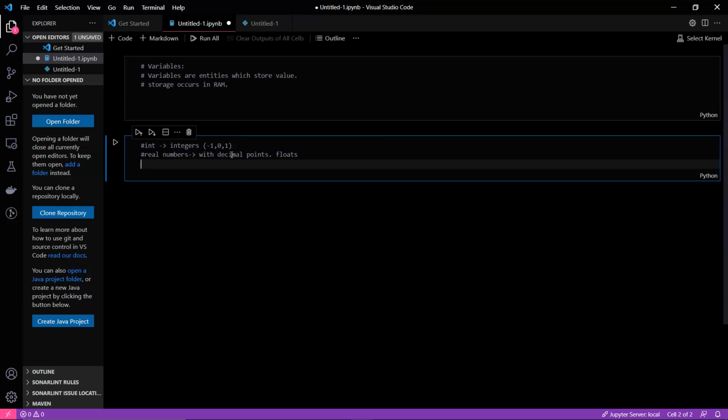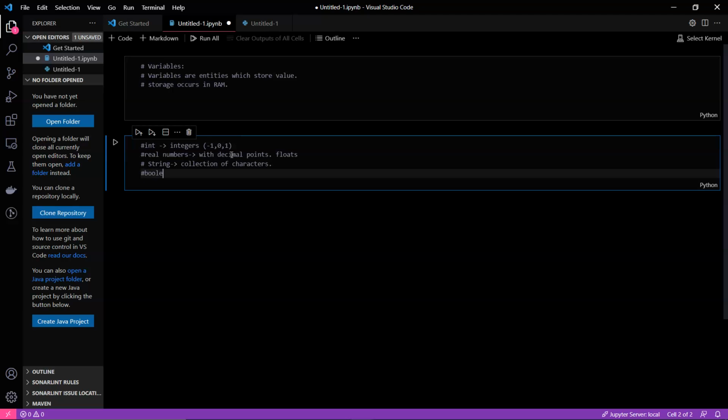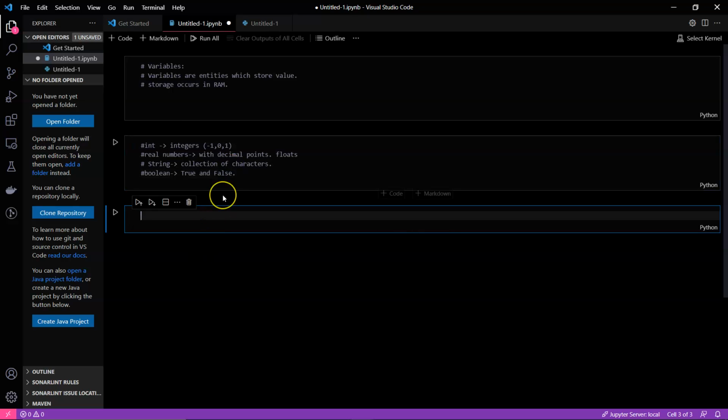The next data type which we are going to learn is string. String is nothing but a collection of characters, and the last one is boolean. Booleans are nothing but true and false values. So let's see how we declare these variables in Python. Let's start with the coding part now.